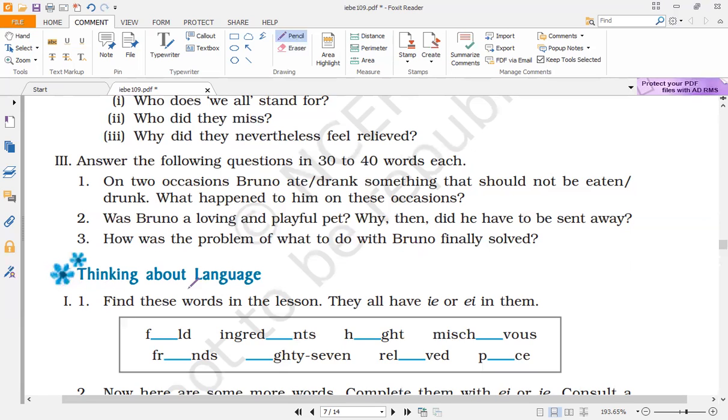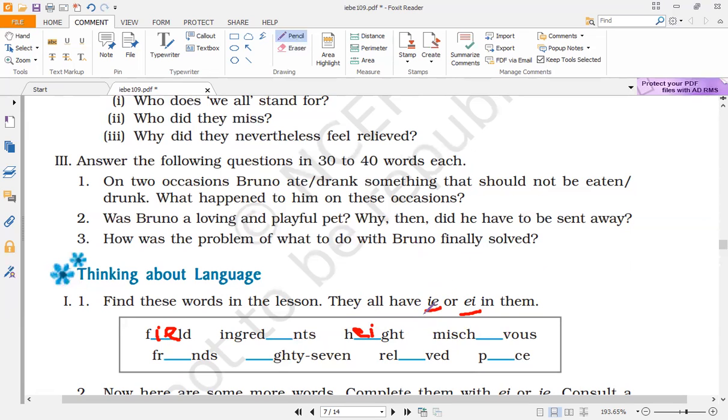Now come to this part, thinking about language. Now see, there is a mention of words in the lesson which include the letters like IE or EI. That means words having these letters, as you see this one, field, F-I-E-L-D. And see this one, height, which has the spelling H-E-I-G-H-T. So how will you identify what spelling or what combination of letters is to be used here? A very simple trick is there.